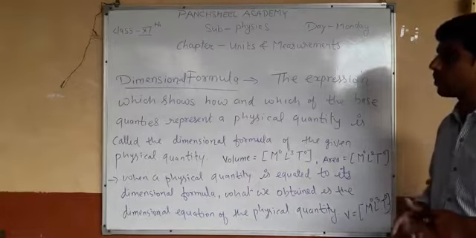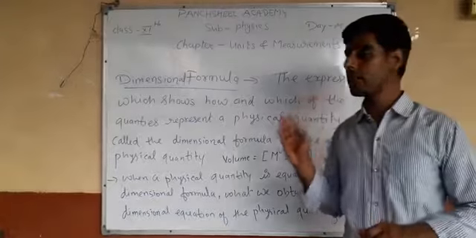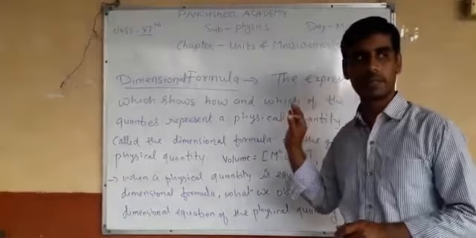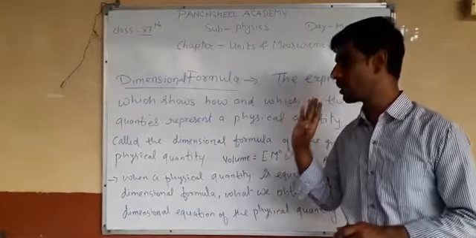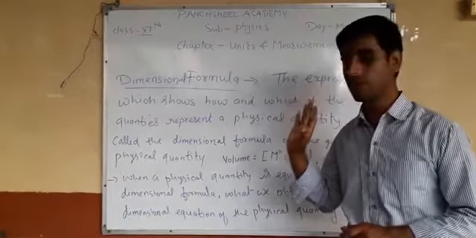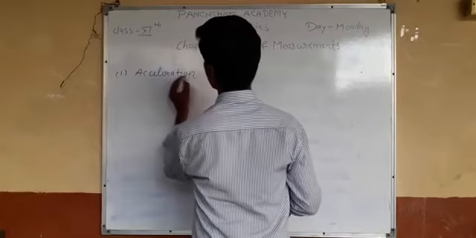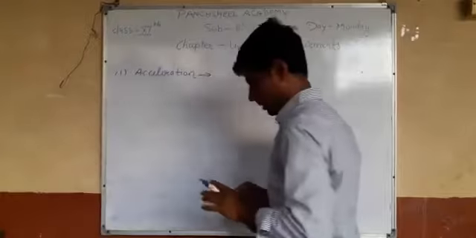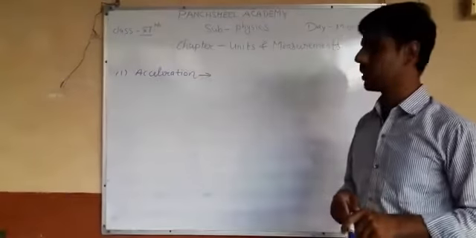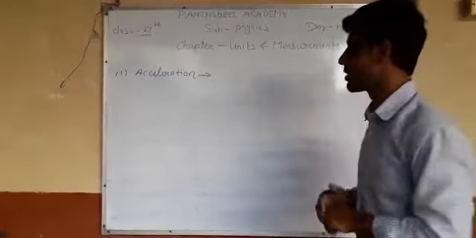Okay, so let us take some examples to write their dimension formula. I take the first example, acceleration. You have to write the dimension formula for acceleration.